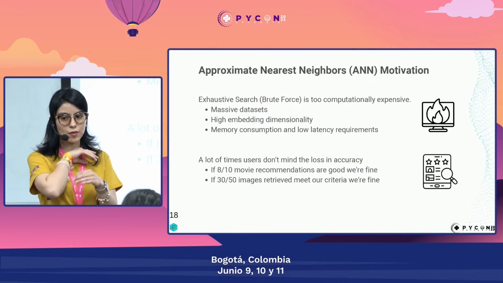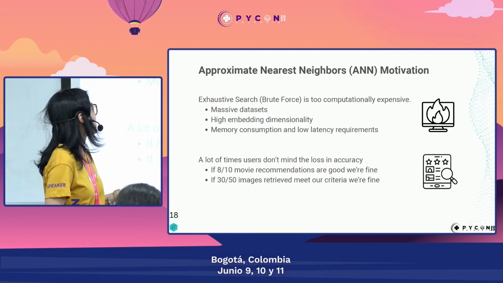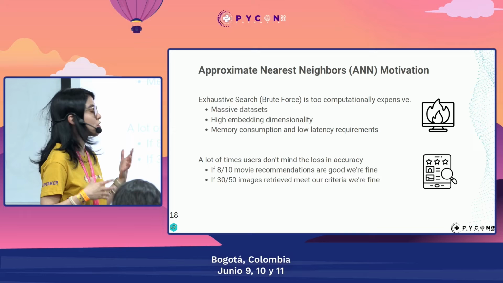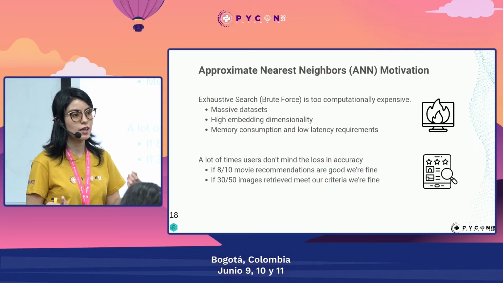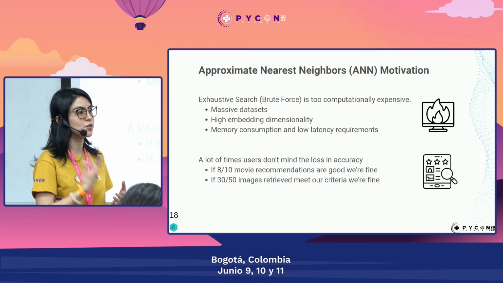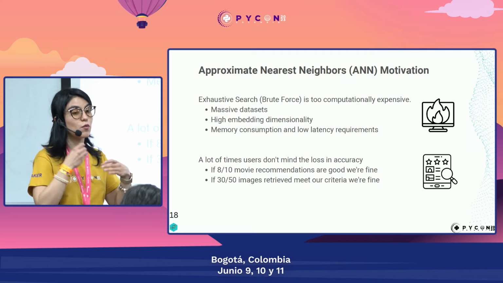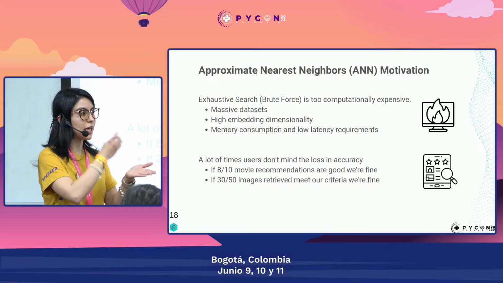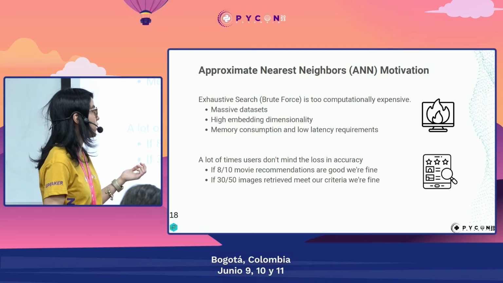Not only because we have a lot of items, but also because these embeddings have a really big dimensionality. For example, for those familiar with GPT models, the different engines from GPT can produce, for example, the ADA engine, embeddings of more than 1,000 features. So these embeddings could be really huge. Imagine comparing the query embedding to all the embeddings in a database. It will be almost impossible.